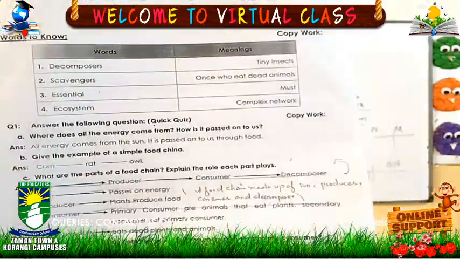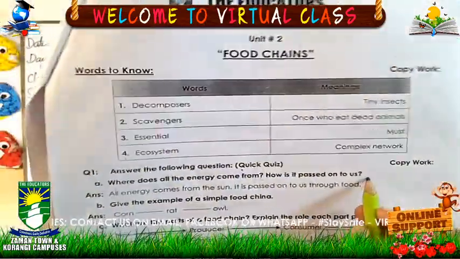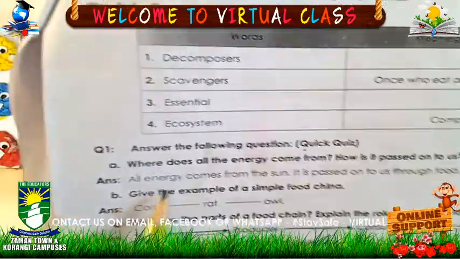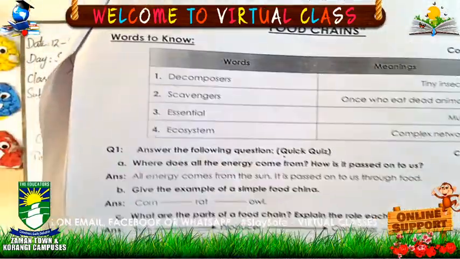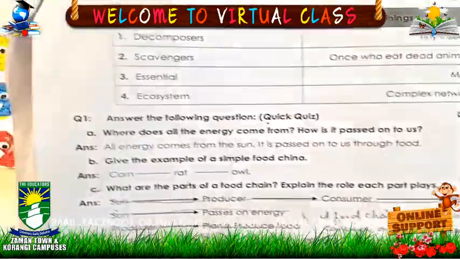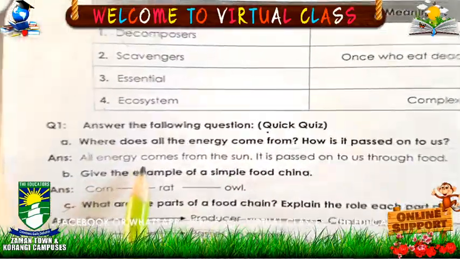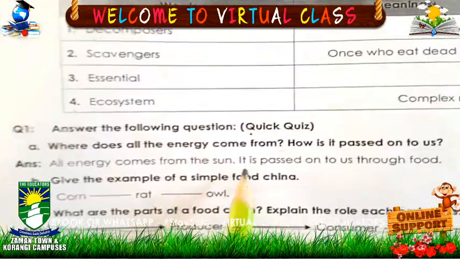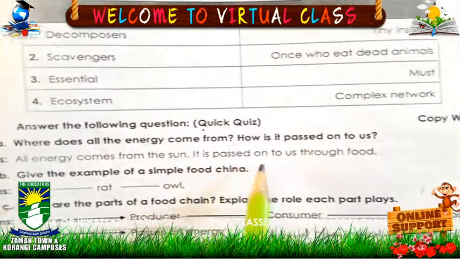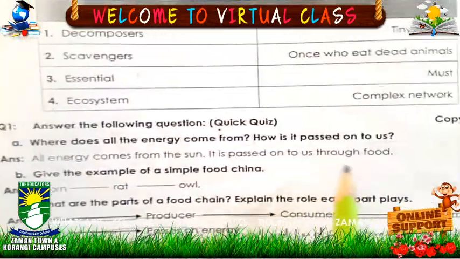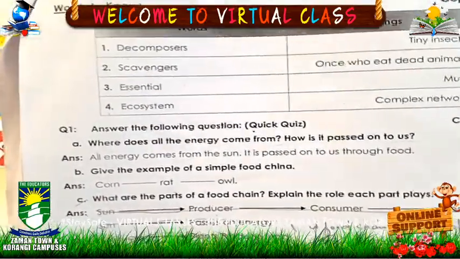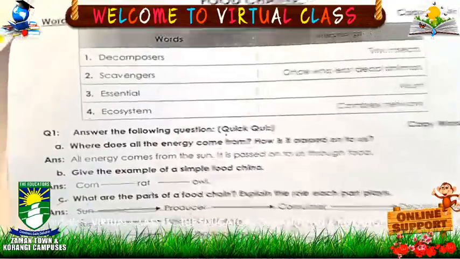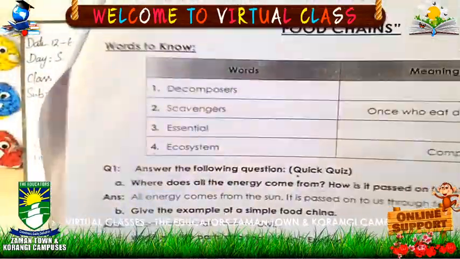Answer: all energy comes from the sun. The first source of energy is the sun. It is passed on to us through food, because we eat food and we get energy by eating food.